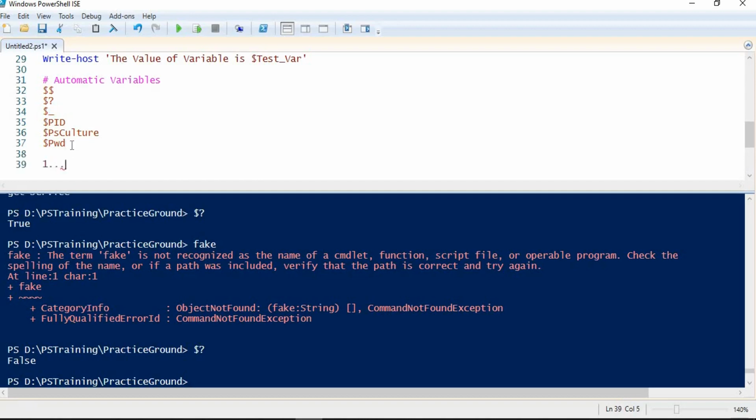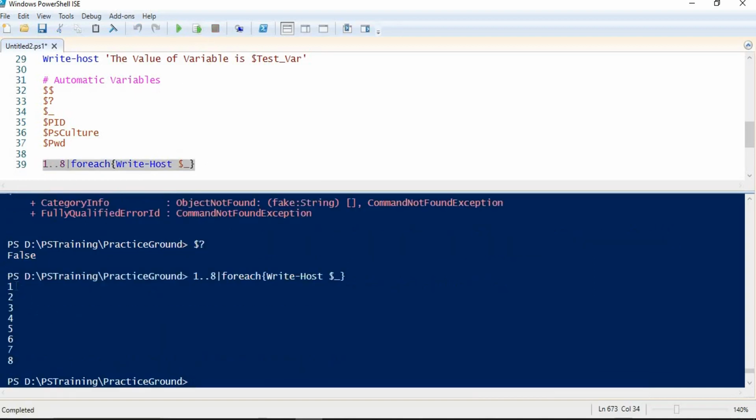Like I have the numbers 1 to 8, and I want to return these numbers from 1 to 8 on my console. What I can do is use a foreach statement. I have written a small line of code, and if I execute this, you can see I am getting a count from 1 to 8, because the numbers are coming from here. So in this way we can see the use of this dollar underscore variable. This is an automatic variable and a very frequently used variable.